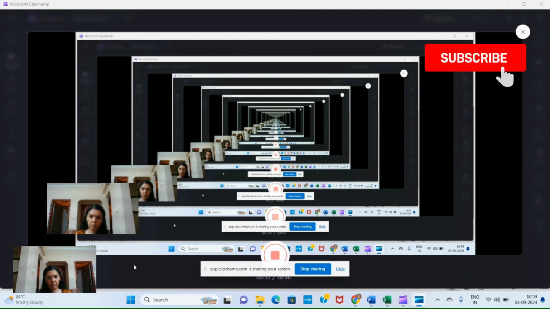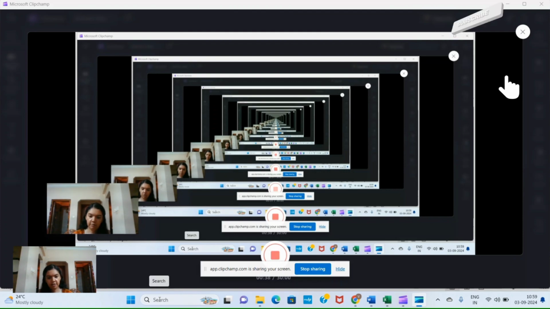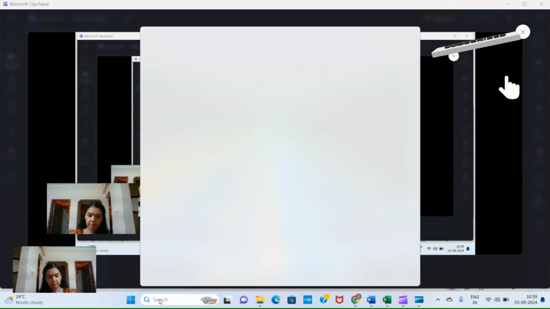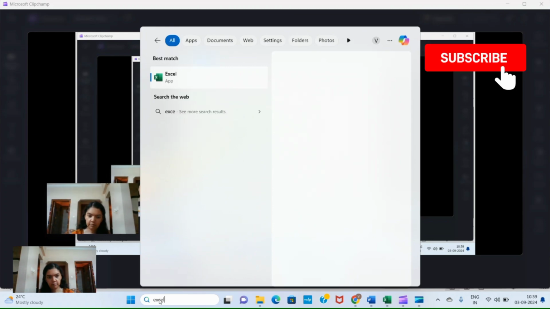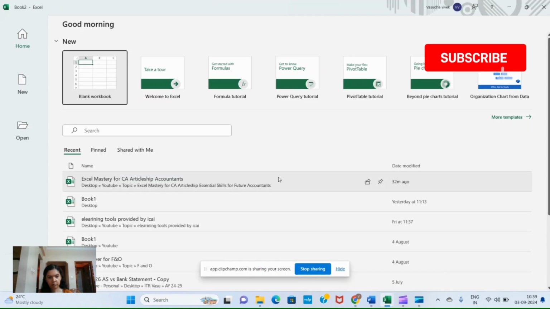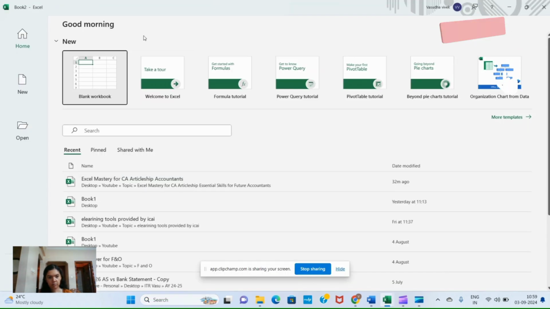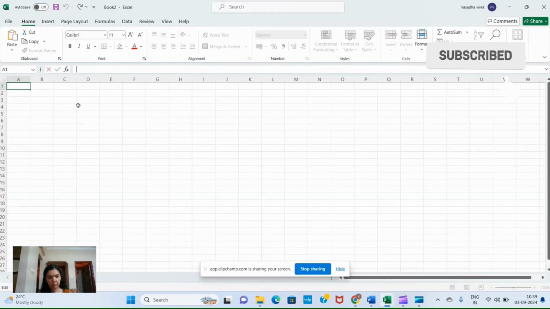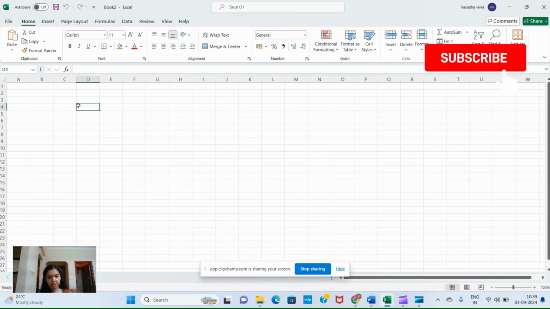First, we will learn how to open a new Excel sheet. So, come here to Start and type Excel and click enter. Click your blank workbook. So, now you can see we have opened a new Excel workbook.